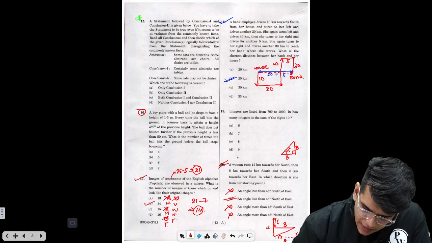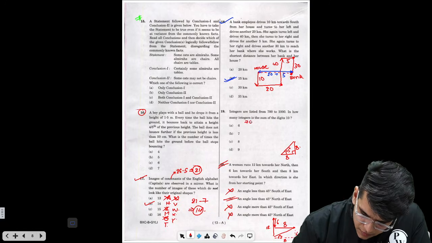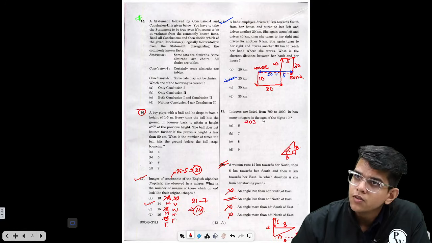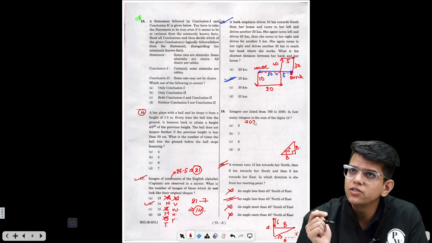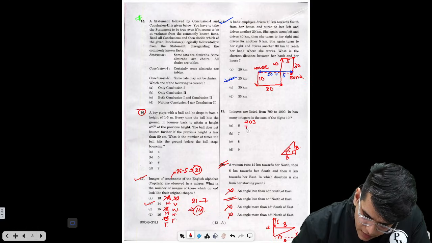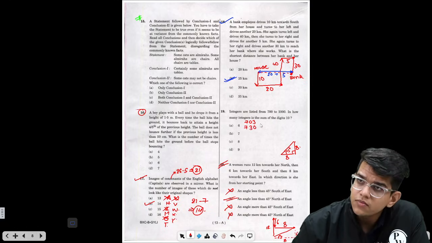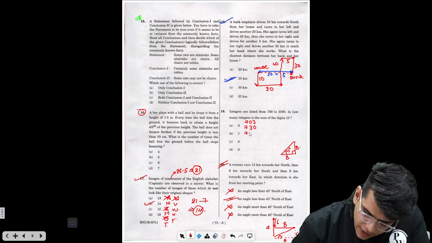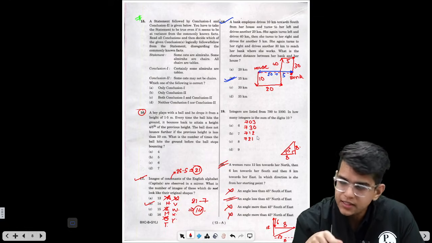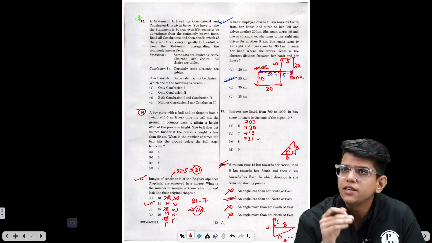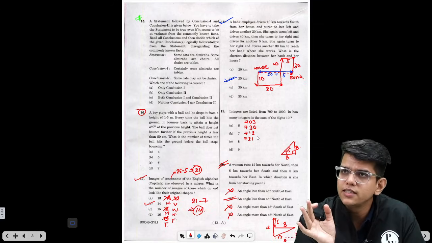So the first number can be 703. The sum of the digits is 10, 703. Similarly, you can have 730. Similarly, you can have 712. You can have 721. Is there any other possibility where you can get the sum of the digits as 10 and the number is between 700 and 800? No, you can't find such numbers.